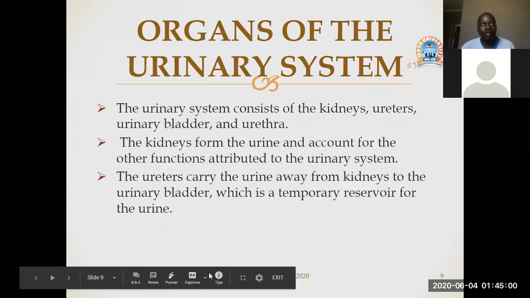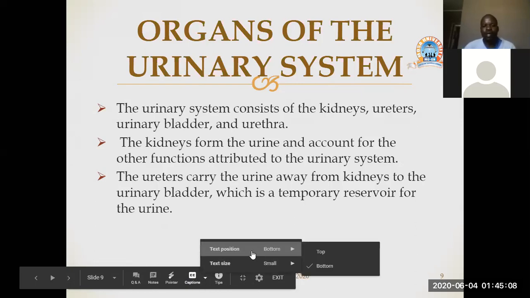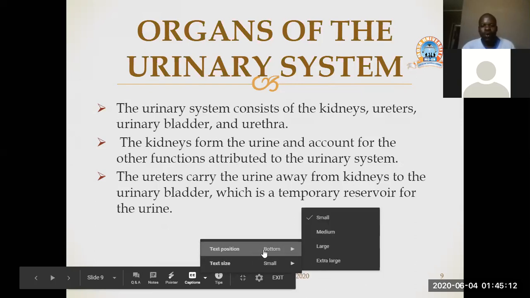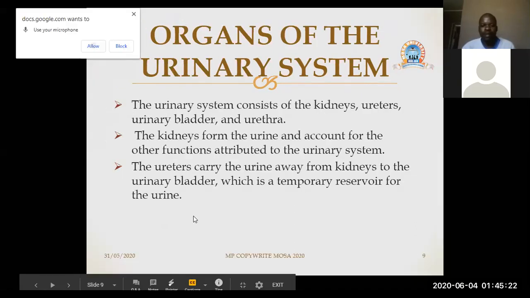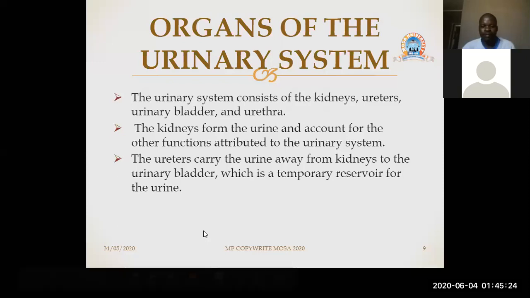So the ureters are tubes, one on the left and one on the right. They carry urine from the kidneys, where it's produced, to the bladder, where urine is temporarily stored before it can be excreted outside.